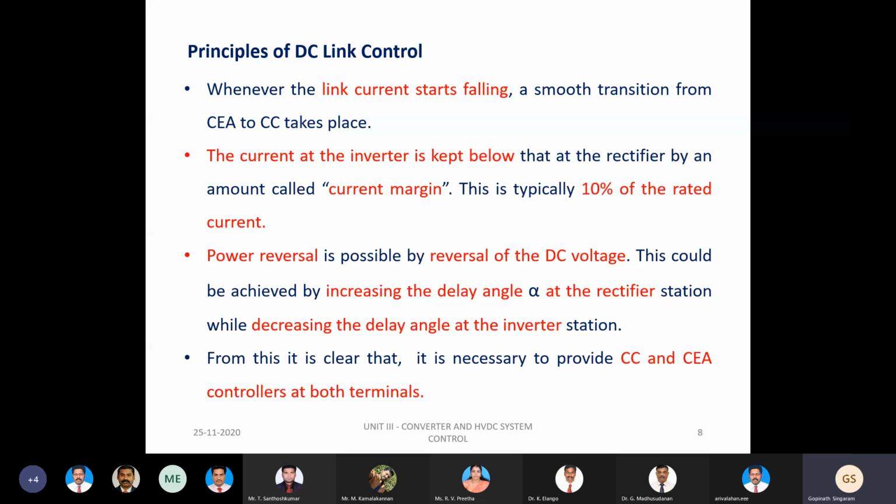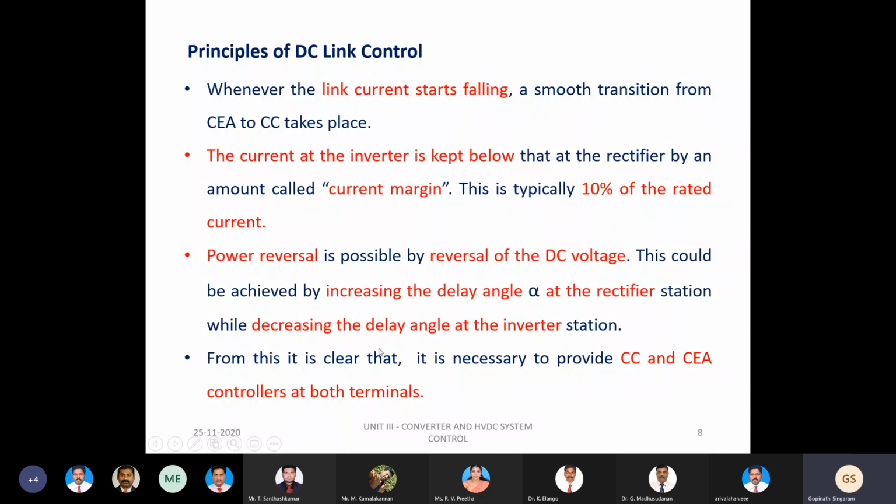And another situation is power reversal. There will be a reversal of power because of the reversal of the DC voltage. So how can we achieve this? That is also very important. This power reversal is achieved by increasing the delay angle at the rectifier station and decreasing the delay angle at the inverter station. By doing this variation, we can achieve the power reversal.